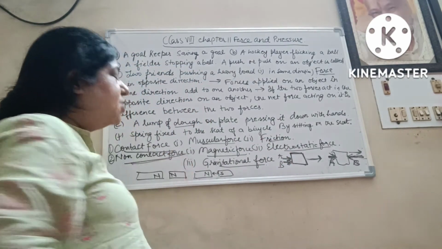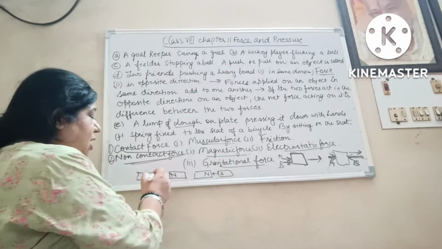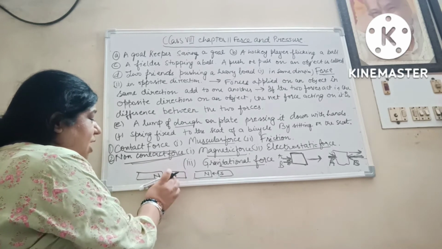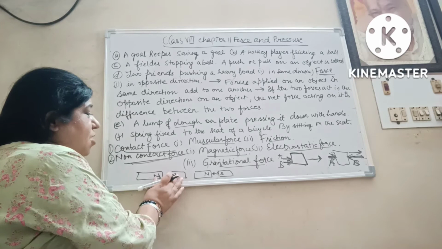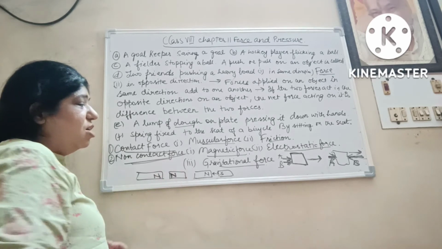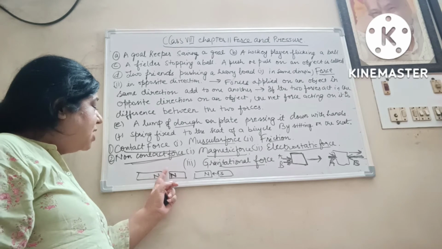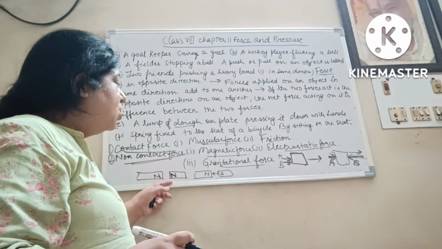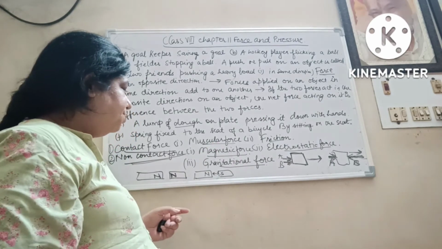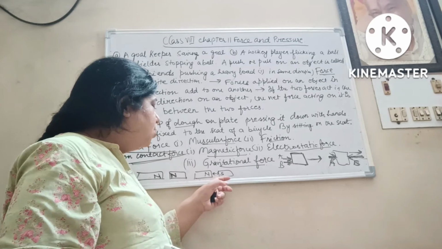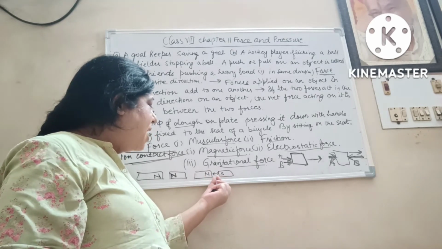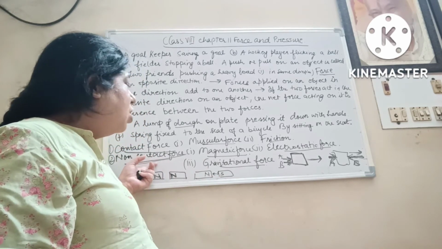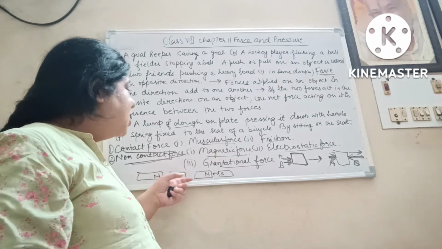Now what are non-contact forces? You have seen magnets. Keep the north poles a distance apart. What will happen? They will repel each other. Why? No contact is there, still they repel each other. Force is applied between them. This is magnetic force. Now take a north pole and a south pole; they will attract each other with no contact between them. This is a non-contact force, and a magnetic force, because they are magnets.